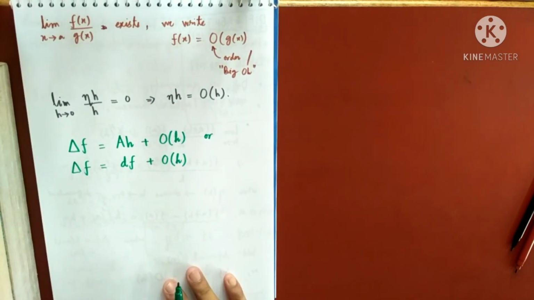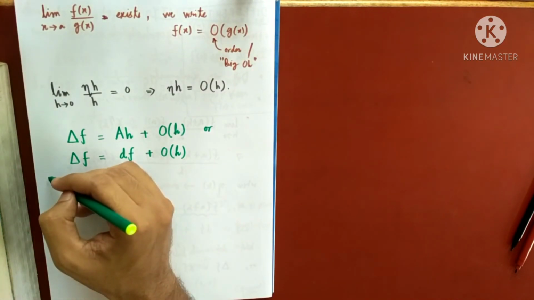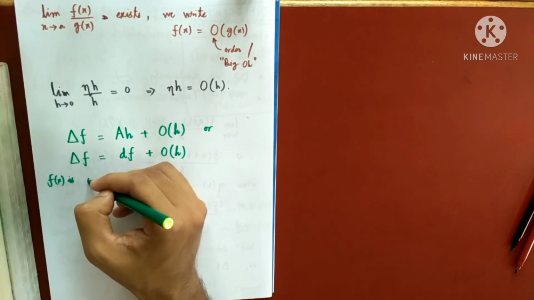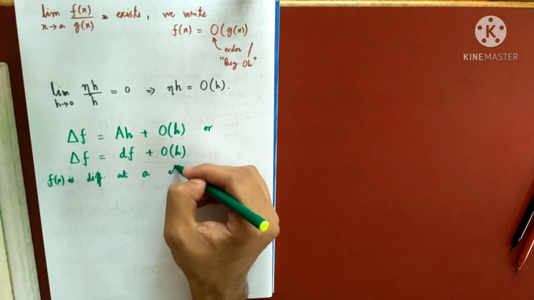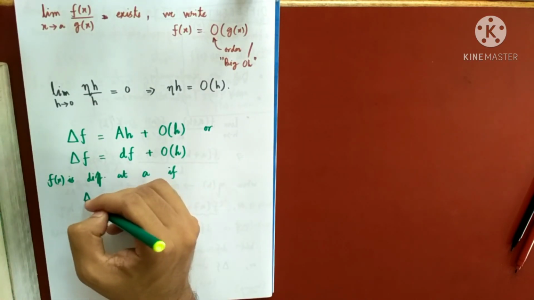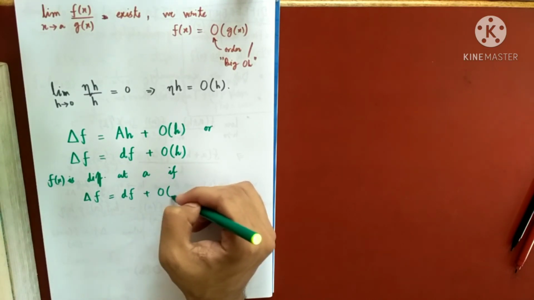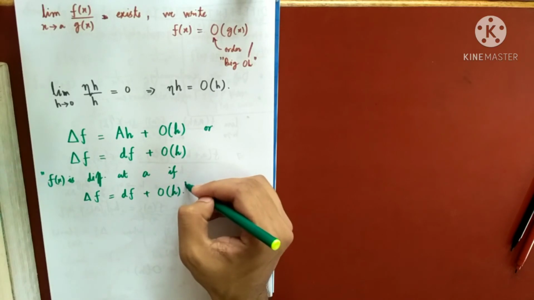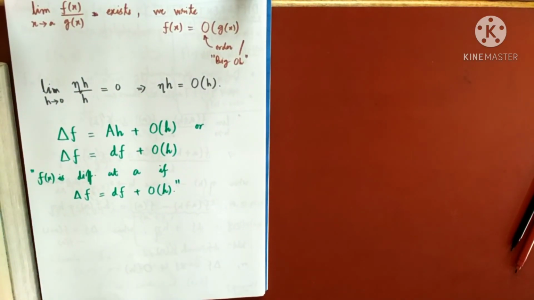So this is the concept of differentiation. We say that f(x) is differentiable at a if this holds, if del f is the same as df plus some order of h. So now we have a new, equivalent definition of differentiation in a single variable.